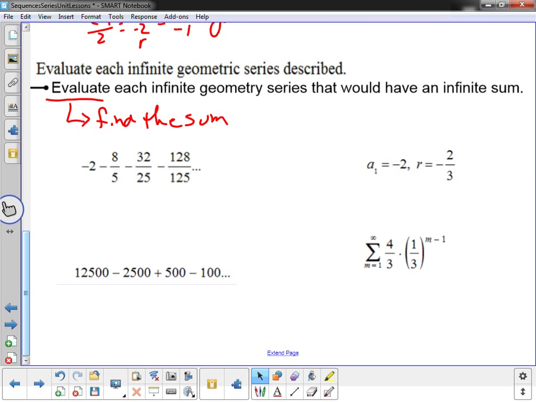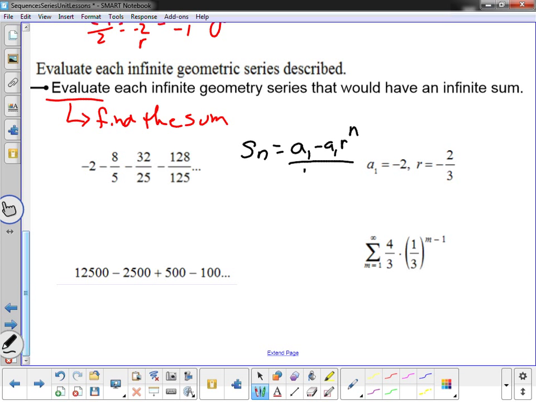Now, how do I figure out what this infinite sum is? I could take the fact that I know it's a geometric series, so I could use the formula for the sum of a geometric series. You know, S of n equals a sub 1 minus a sub 1 times r to the n, over 1 minus r. I can use this formula.